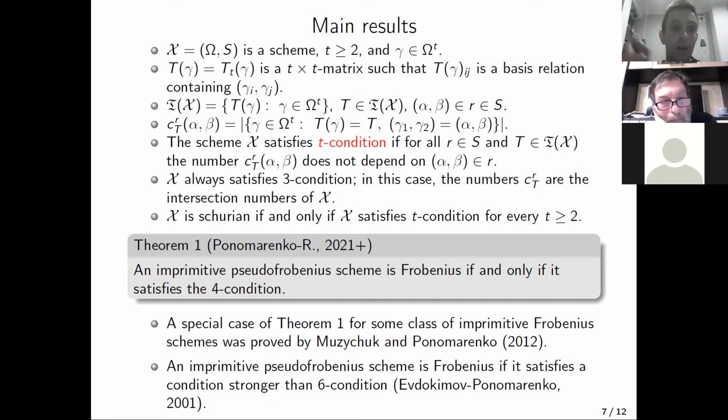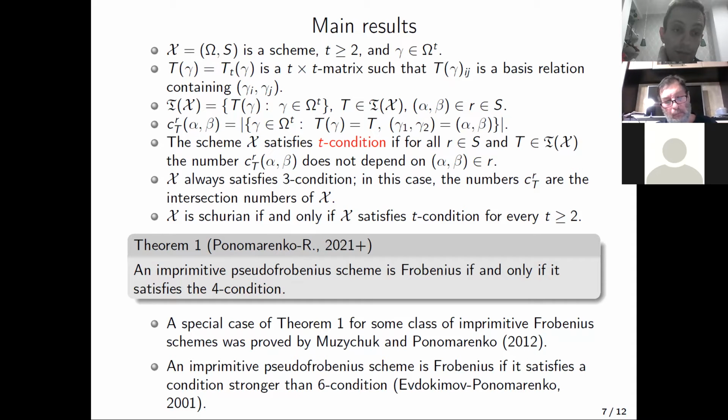And now we say that a scheme X satisfies the T-condition if for all basis relations R and for all matrices T, this number C_{T,R}(alpha,beta) does not depend on the choice of the pair alpha, beta from R, and depends only on T and R.